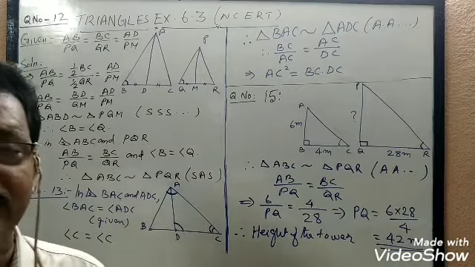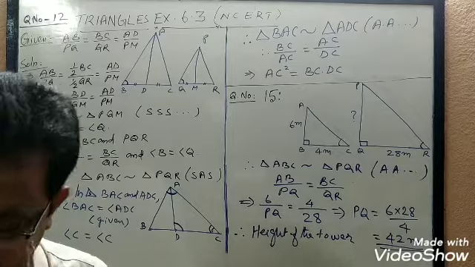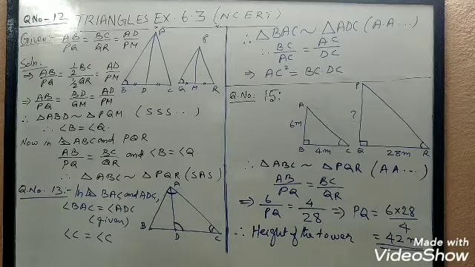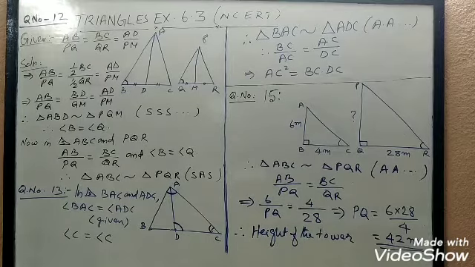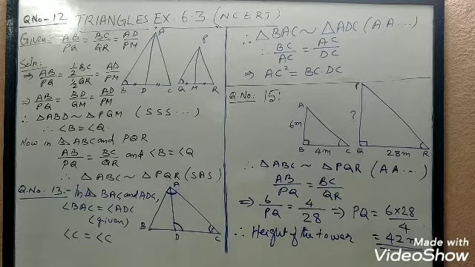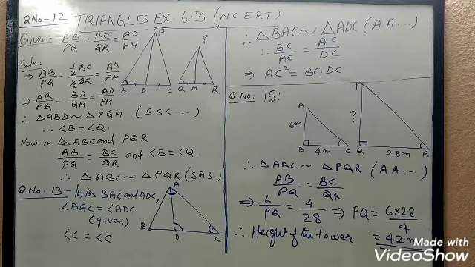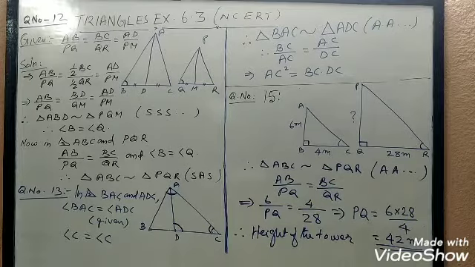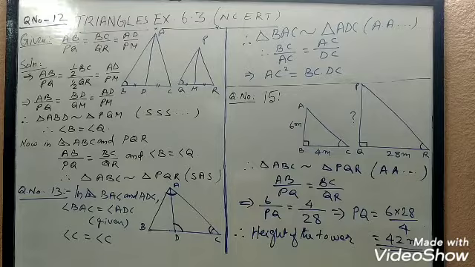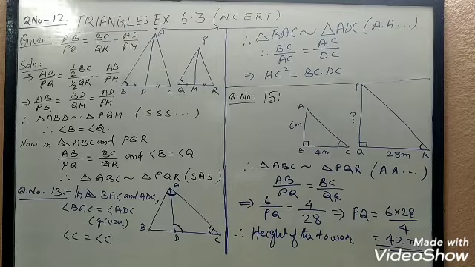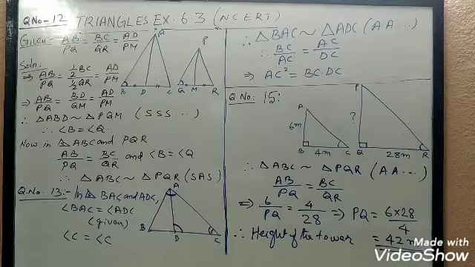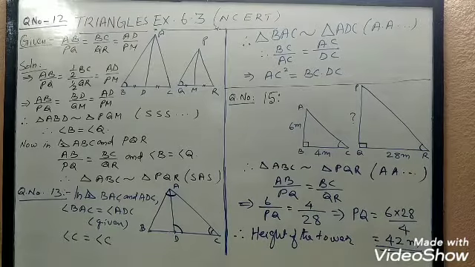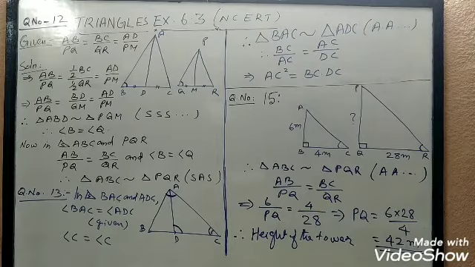So I have solved all the important questions of exercise 6.3. Practice all these questions and prepare for the examination. The next topic is area of similar triangles. The proof is deleted from the topic for this academic year. For this year, the proof is not required, but applications of the theorem can be asked. So I will explain in the next video. Some important questions of exercise 6.4 will be explained in the next video.